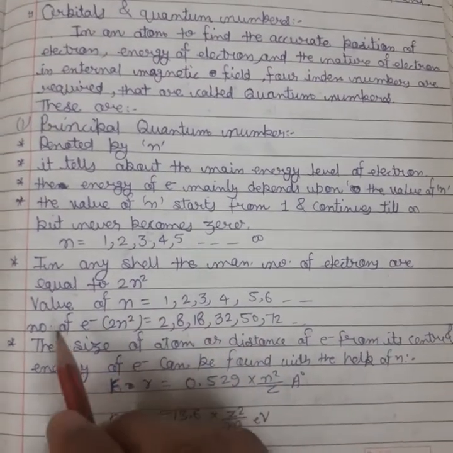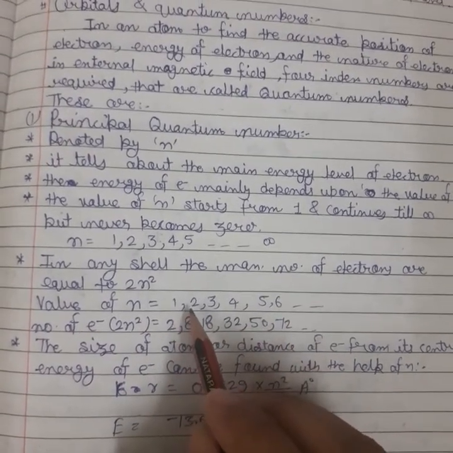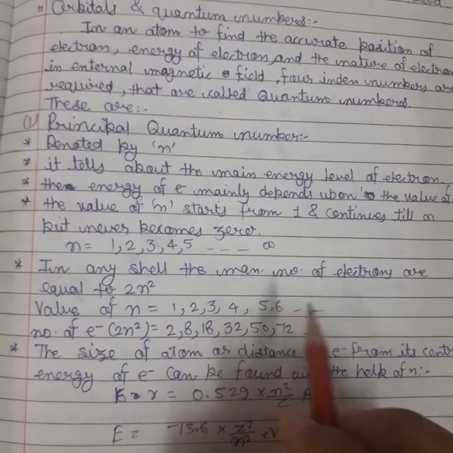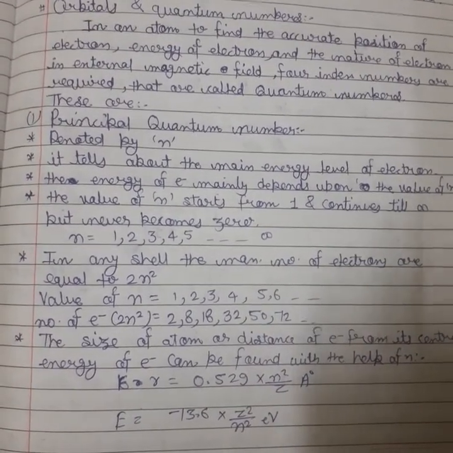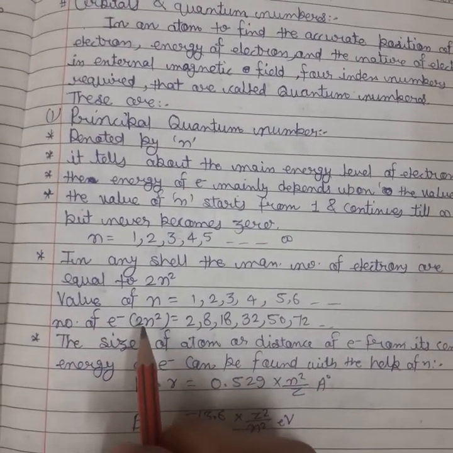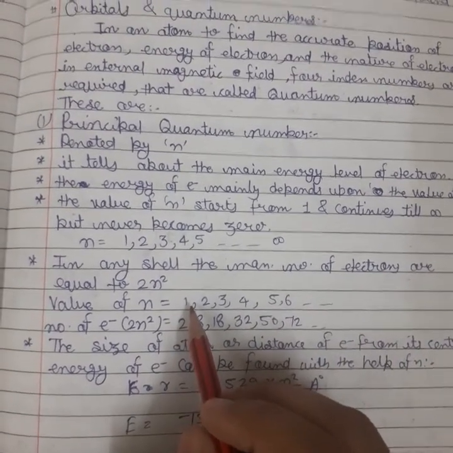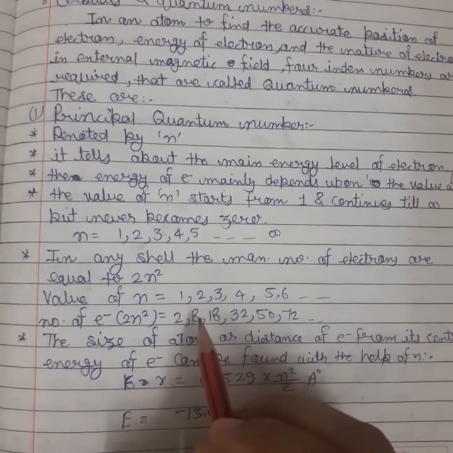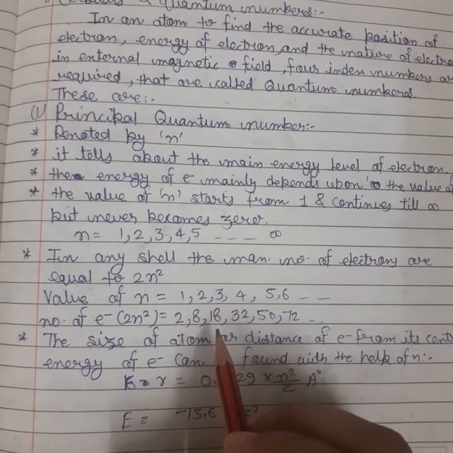So if the value of n is 1, 2, 3, 4, 5, 6, that means the first shell, second shell, third shell, fourth shell, fifth, sixth, and so on. So what will be the maximum number of electrons that can be filled in that shell? The maximum number of electrons that can be filled will be equal to 2n square, and for the respective shells it will be, for first shell only 2 electrons can be filled in it, for second shell only 8 electrons can be filled, for third shell 18 electrons can be filled, and so on.